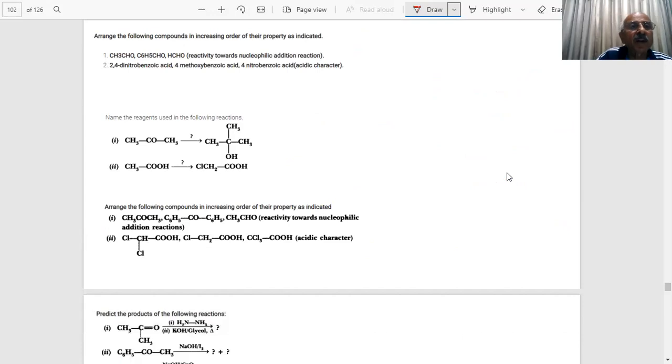Next question is coming on the screen, students. Arrange the following compounds in increasing order of their property as indicated: CH3CHO, C6H5CHO, HCHO, reactivity towards nucleophilic addition. Reactivity towards nucleophilic addition, students.